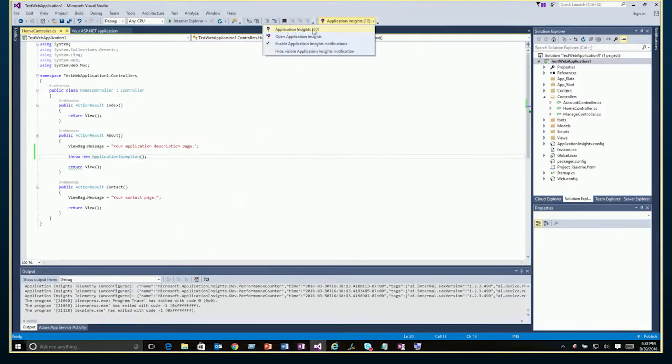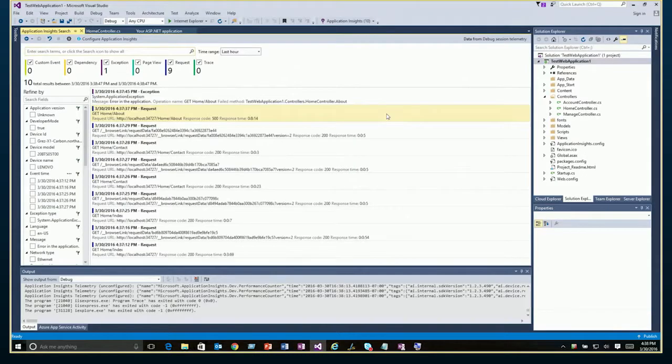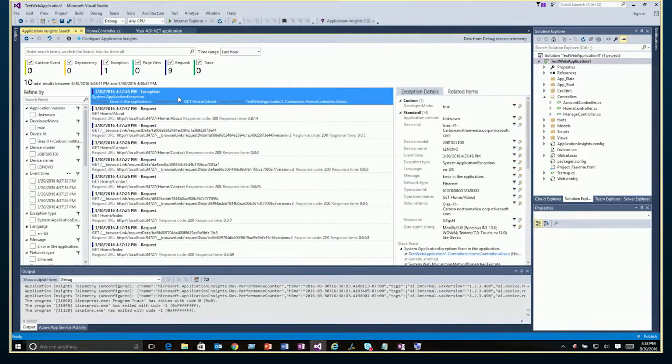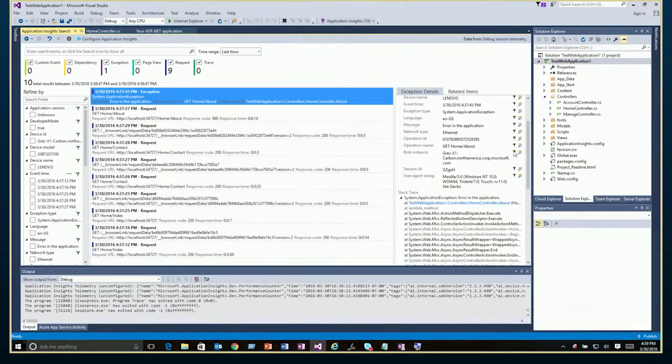If I navigate to Application Insights, I'm basically in a search screen. There's all kinds of ways we can whittle down all the things that Application Insights may have captured. In this case, we haven't done that much, so I'm going to let it return everything by just pressing search. And here's a list of all of those particular events we had captured before. If you look through here, we can see the very top one is the most recent one, and that is the exception that we just threw during the last compilation and run. So here are all the exception details over the right. You can see it's pretty significant, all the different things that it's captured.